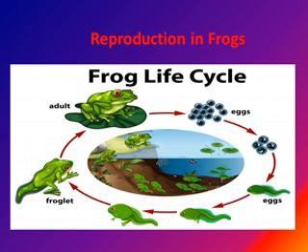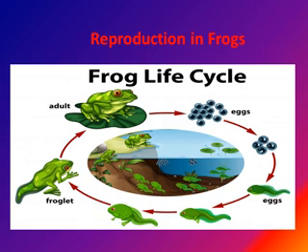Next we have reproduction in frogs. So do you know what frogs are? Frogs are amphibians, and amphibians are those animals that live their life on land as well as in water. Okay, so frogs are amphibians. This means that they need to live part of their life in water and must live near water for their entire lives. Their eggs are laid in water and their skins are not waterproof, so they can dry out if the weather is dry and they are not able to get wet.